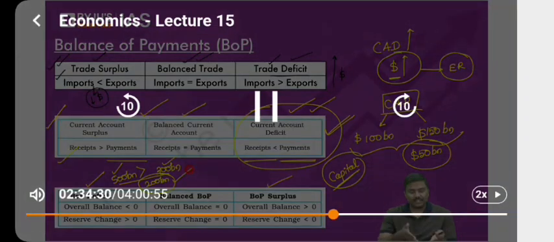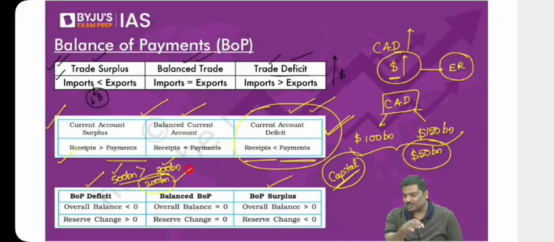Now, where do you think this $200 billion will go? Where do you think this $200 billion will be counted as? This will be counted as an accretion because RBI will purchase this. Can you allow these $200 billion to keep on floating in the market? That will lead to rupee appreciation. You can't do that. So what does RBI do? RBI will purchase it. Forex reserves will start increasing.